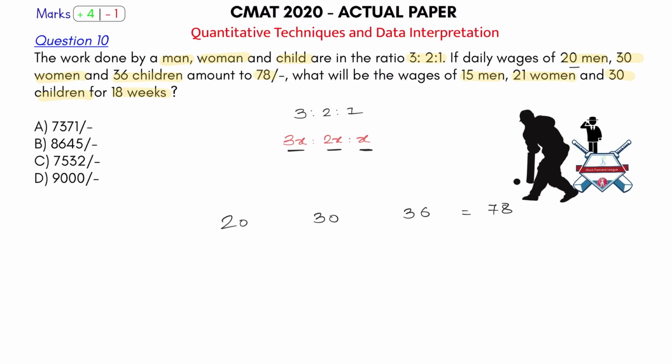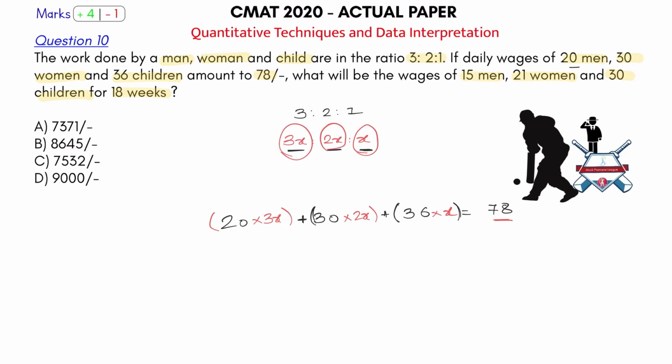Now what about their efficiency? We know that one man puts in 3x number of bricks in a day. So 20 men will put in 20 into 3x number of bricks in a day. That's the first part. 30 women will put in how many bricks? Per woman puts in 2x number of bricks in a day. So 30 women will put in 30 into 2x number of bricks in a day. And let's see the last part. 36 children. Each child puts in x number of bricks in a day. So 36 children will put in 36 into x number of bricks. So these are the total number of bricks that they put in a wall, and they got 78 rupees for that. Okay, so what is the value of x?